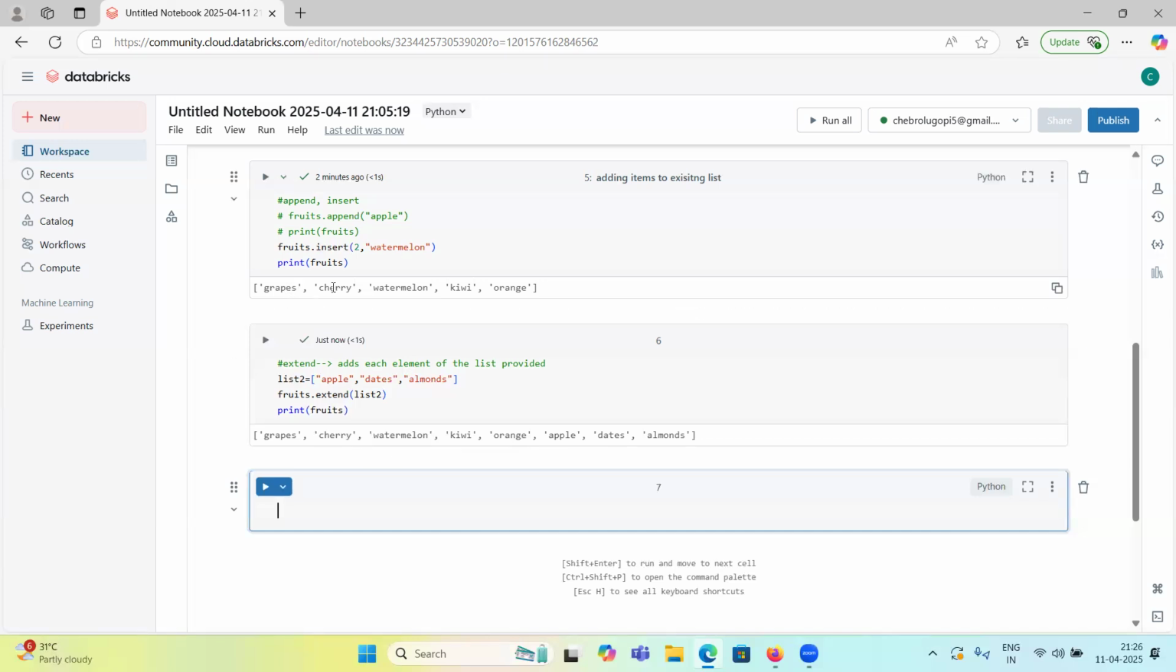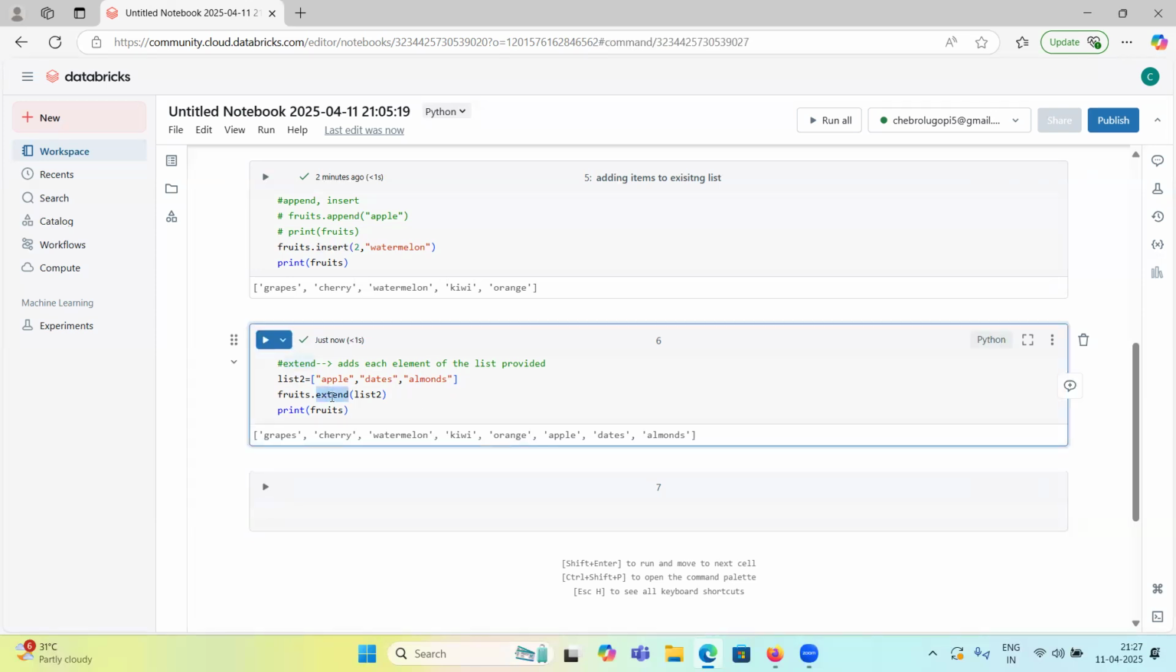See, already we have grapes, cherry, watermelon, kiwi, orange. So to this list, on top of this fruits list, we gave extend, right? So whatever list you have provided inside extend, those items are added to these fruits. So if you want to add only one item, you can use append or insert. If you want to add multiple items, then you can use extend. Okay. Guys, if you have any questions, you can ask.